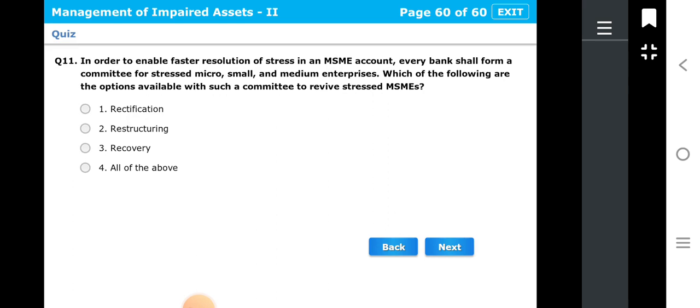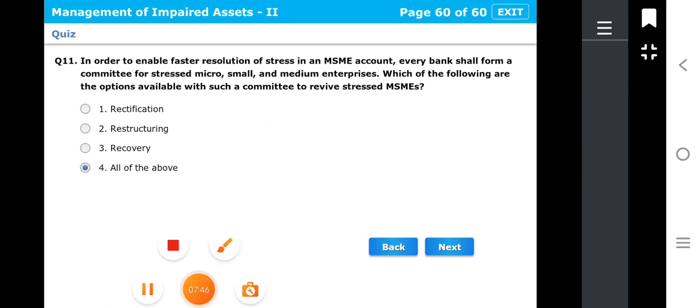In order to enable faster resolution of stress in an MSME account, every bank shall form a committee for stressed micro, small, and medium enterprises. Which of the following are the options available with such a committee to revive stressed MSMEs? First, rectification, second, restructuring, third, recovery, and the fourth is all of the above. So let's see what is the right answer. Correct answer is fourth. So that is all of the above.